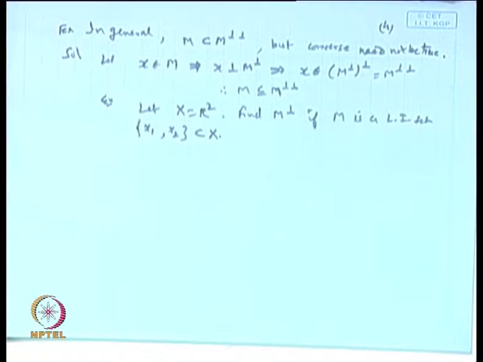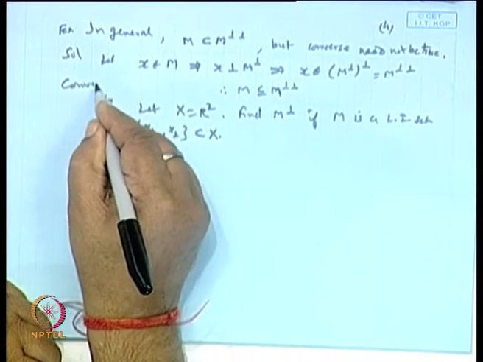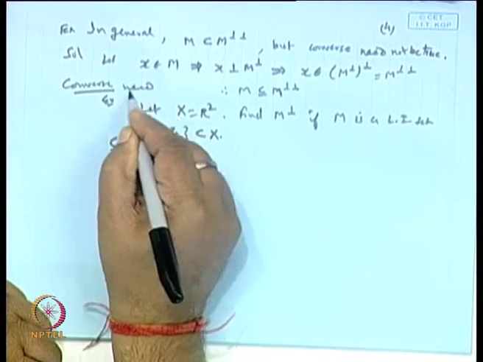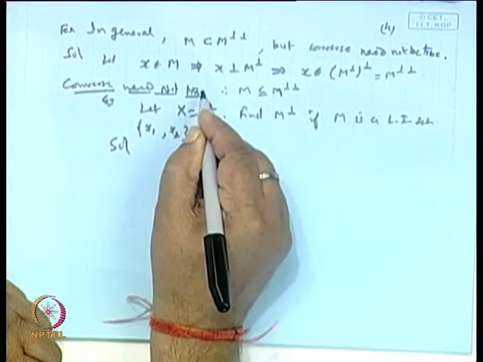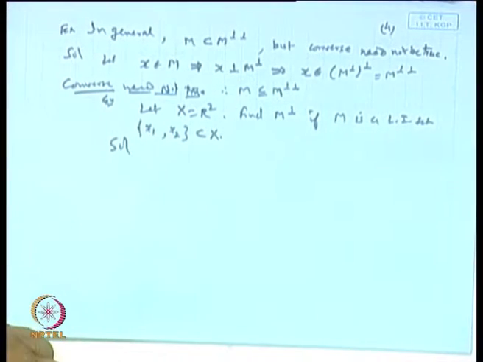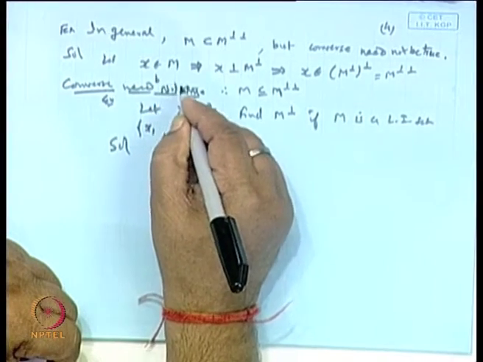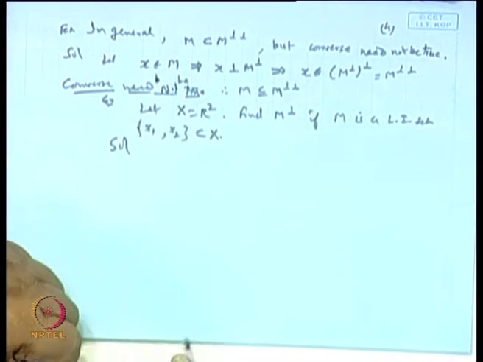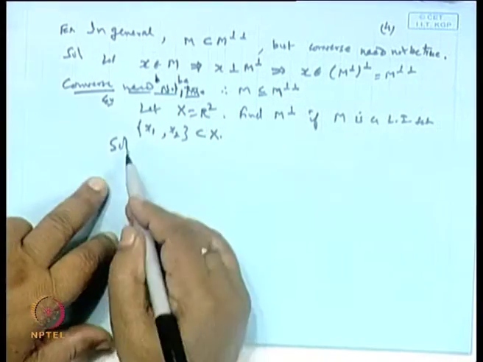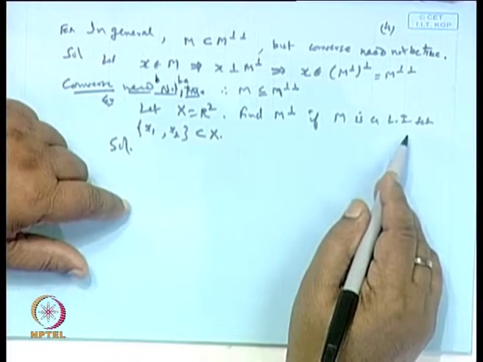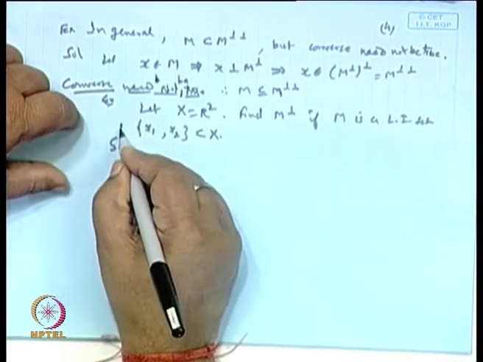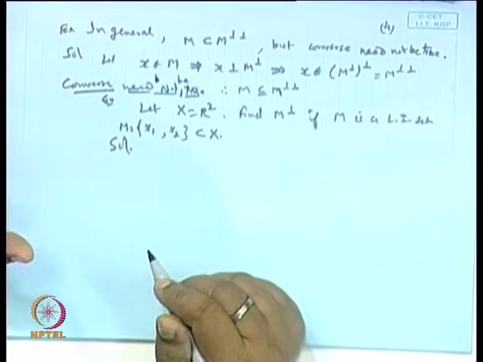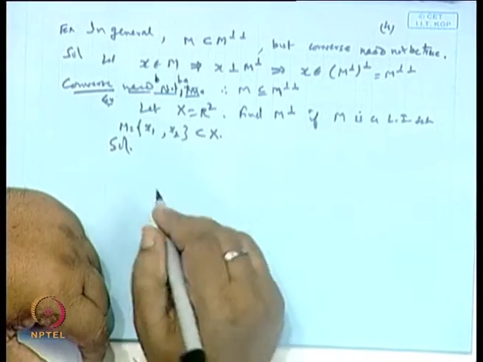Now, for the converse need not be true. M is a linearly independent set x 1 x 2, this is our M, which is a subset of X. What is R 2?